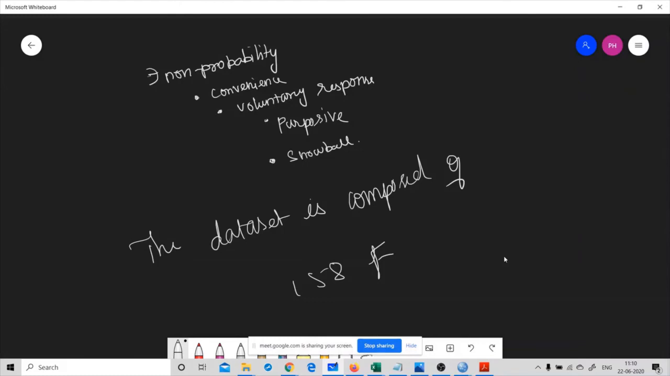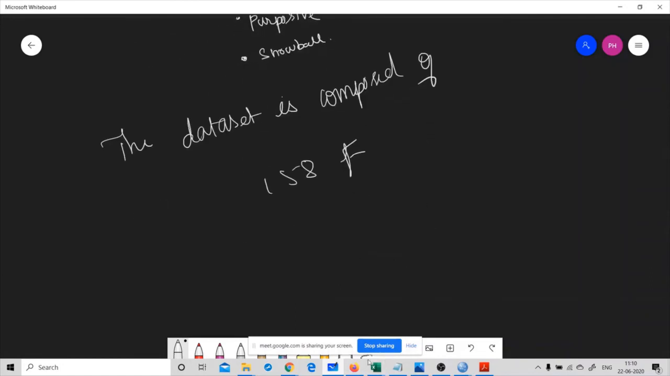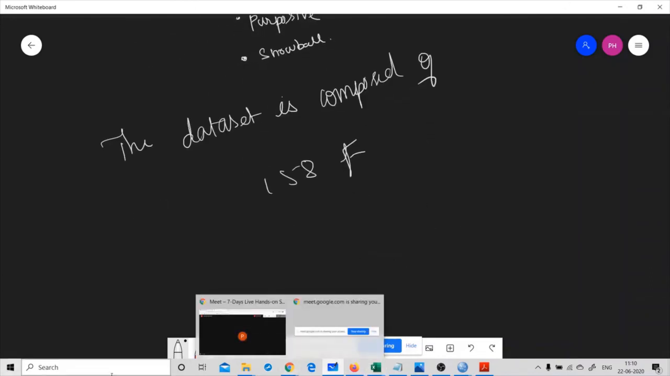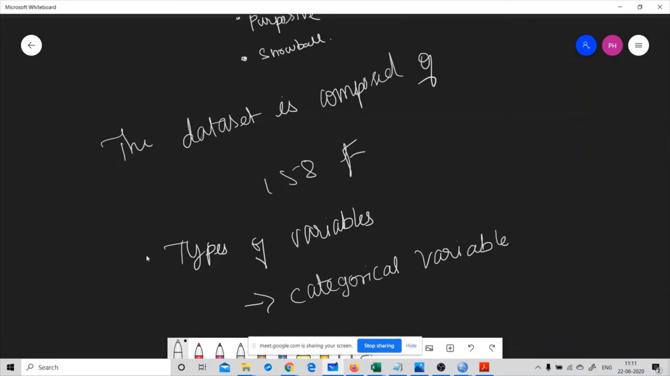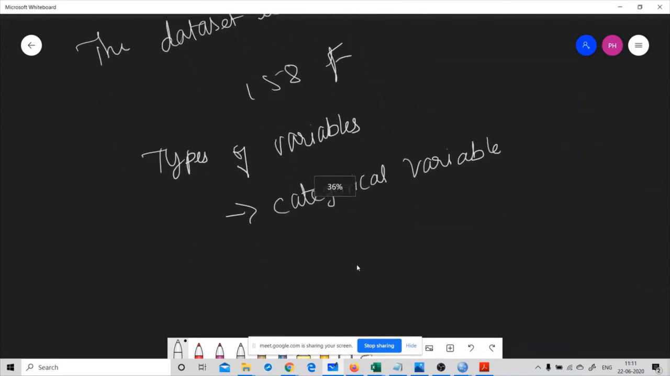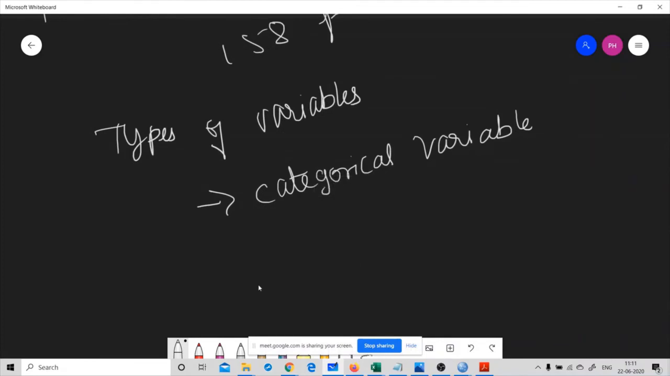Okay, so basically there are two types of variables. The first one is categorical variable, and the next one is continuous variable. So what is meant by categorical and what is meant by continuous variable?